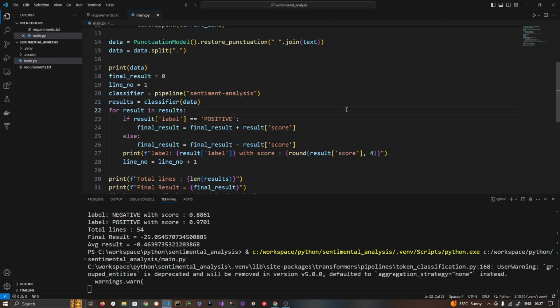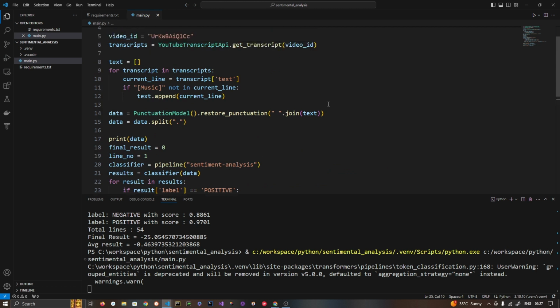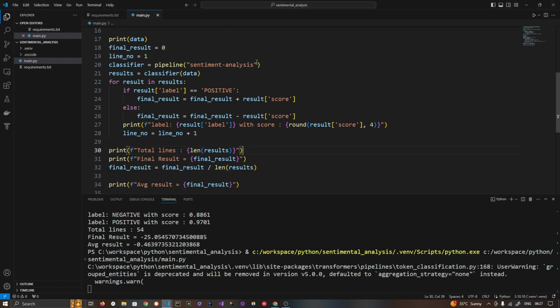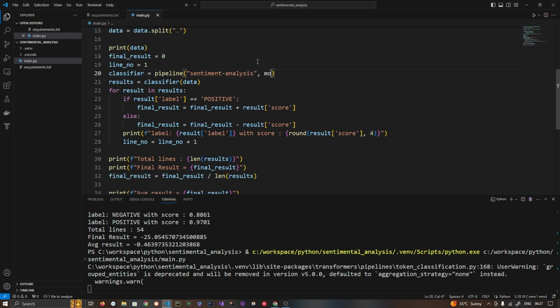Okay, one more thing that I want to show you. Where we create the classifier, we'll pass this model. Let's pass the model here so that we will not get the warning. This is the model which was automatically chosen, this DistilBERT model.